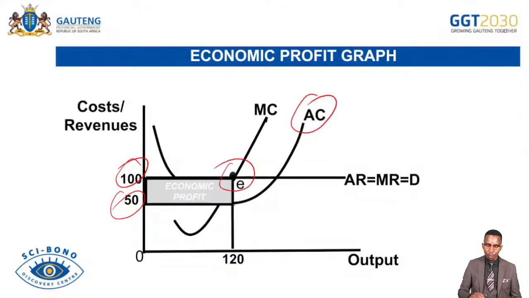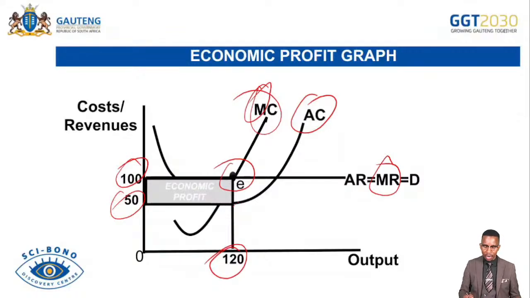The same thing applies there, where point E, which is now the profit maximization point, is where MR equals MC. They are both equal, then the firm maximizes the profit. 120 is the profit maximization output. 100 is the profit maximization price. The shaded area indicates economic profit.